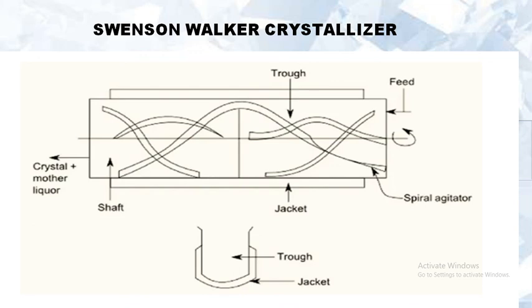What are the applications of Swanson-Walker crystallizer? It is one of the most widely used technologies in the chemical industry, and process roughness governs process productivity and economics. Particularly the pharmaceutical industry and food industry are utilizing crystallization for optimized separation, purification and solid form selection. So one of the best applications of the crystallizer is the sugar industry.